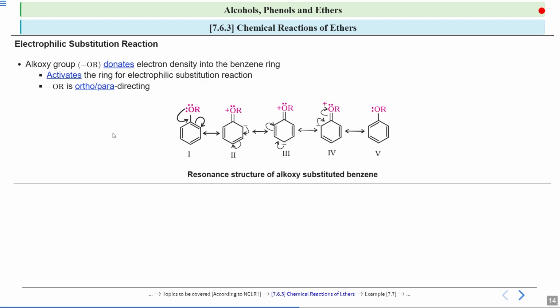Okay, so if you look at the resonating structures, the electron density is more pronounced at the ortho and para positions compared to the alkoxy group. This is the ortho position, this is the para position, and this is again the ortho position. So electron density is more pronounced at these ortho and para positions. So what will happen? The electrophiles are more likely to substitute at these ortho and para positions. Okay.